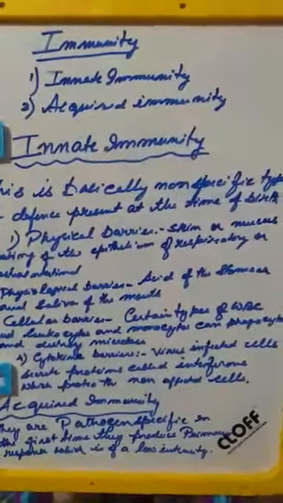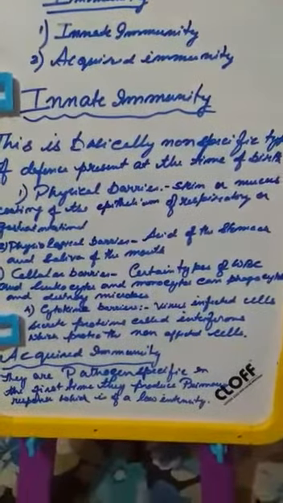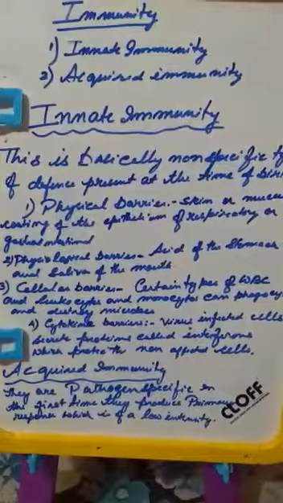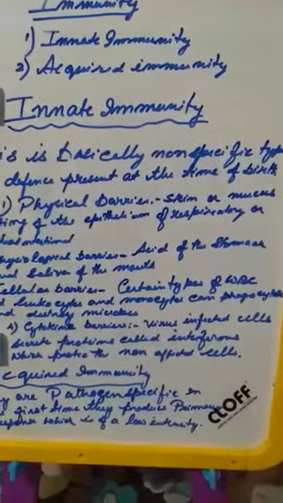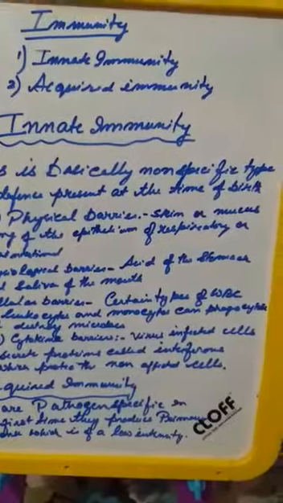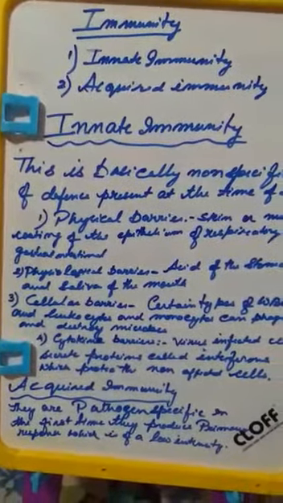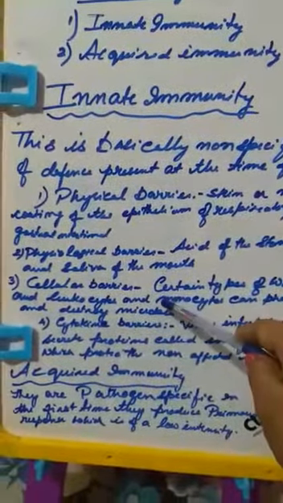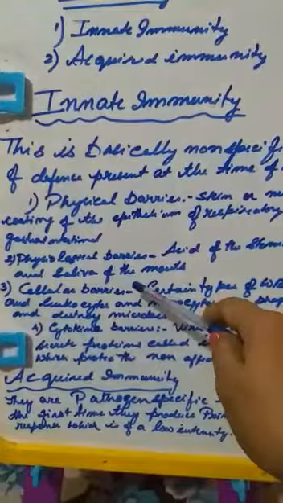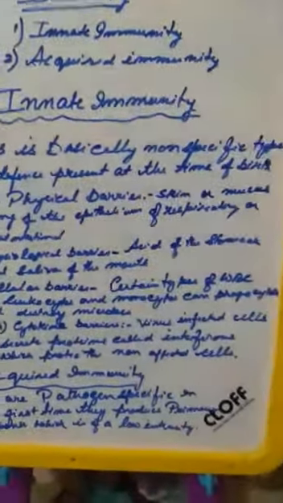Innate immunity, basically, is the non-specific type and it is within the body of the individual, and it is present at the time of birth. That means it is an innate quality of immunity. Now, what are the three basic points of innate immunity? First comes the physical barrier, the second comes the physiological barrier, and third is the cellular barrier. So what is a physical barrier?